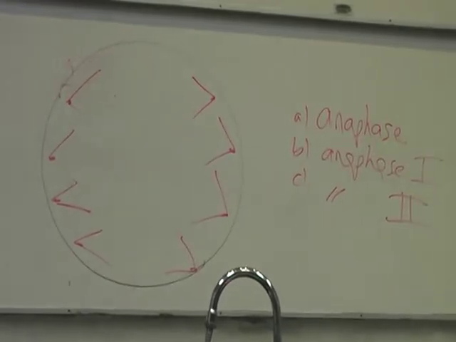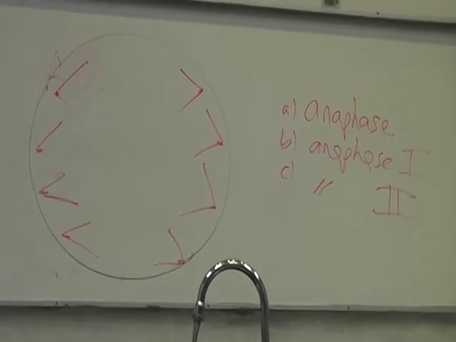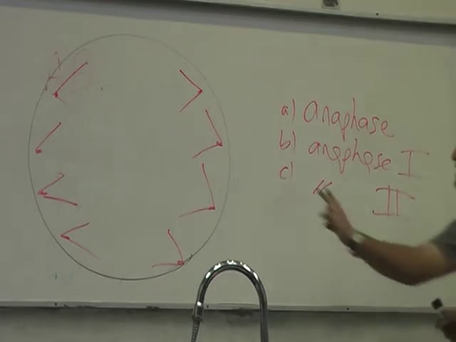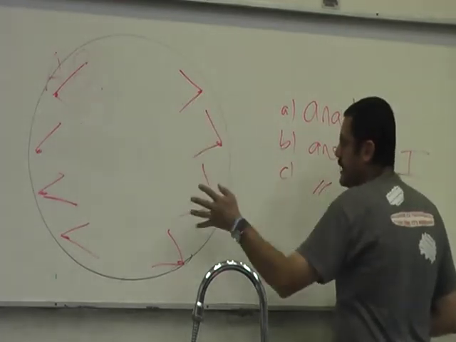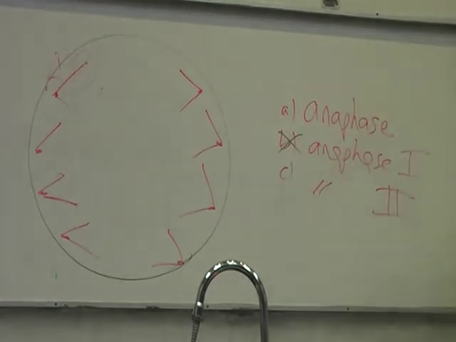Now, is it anaphase? Let me ask you this. Which one of these three, if any, can be ruled out? B. Why B? Well, many said B. Exactly, because if it were B, you would see them as sisters. So clearly, there's no sisters here. You cannot have B. But you could have either A or C. What you need to know is something else to be able to find it out for sure.